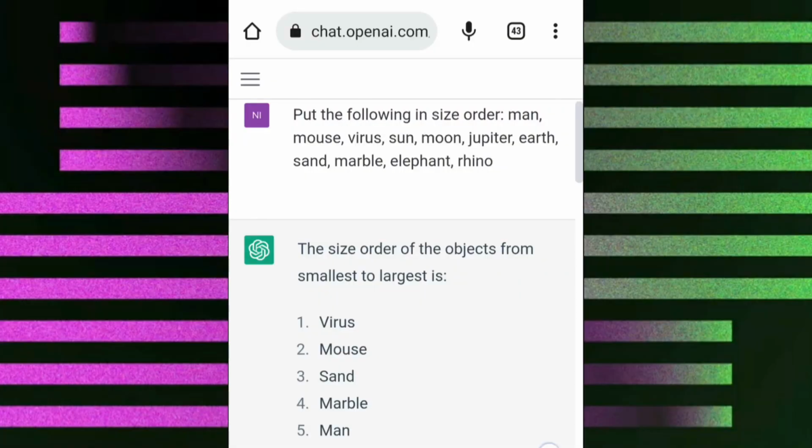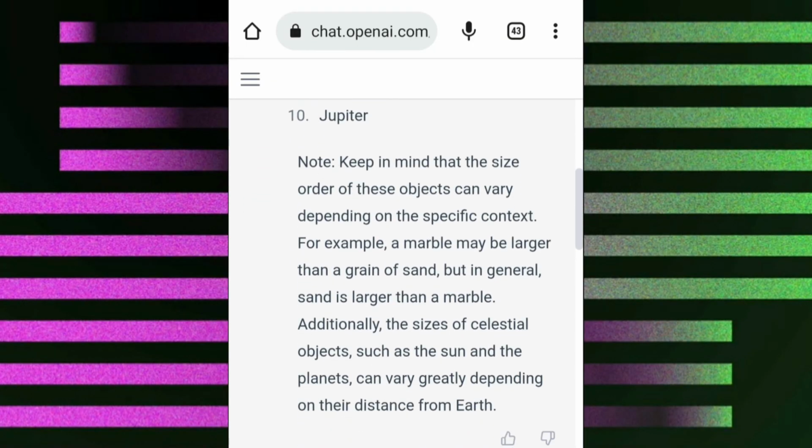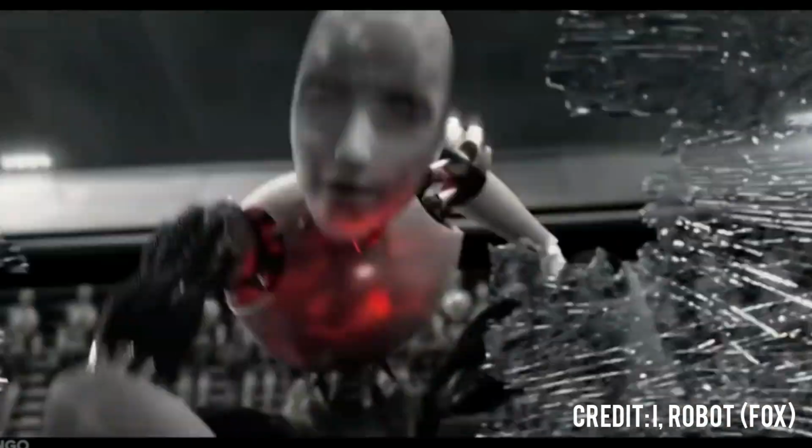Now GPT can appear incredibly smart but can also be pretty dumb. Just look at how it places these objects in size order. Why you always lying? You are experiencing a car accident. So for now at least, it takes a human to sort the wheat from the chaff.